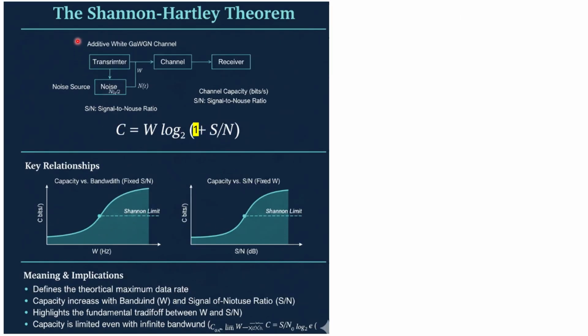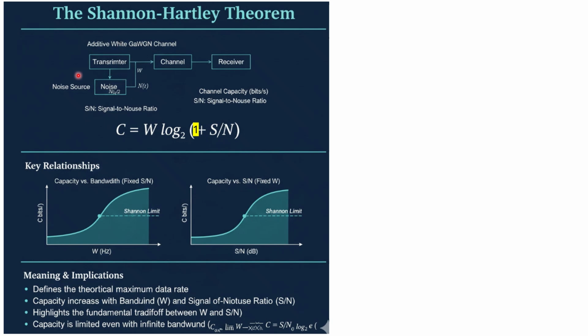As per the Shannon-Hartley theorem, this is the most important formula that you should remember. As per Shannon-Hartley, your channel capacity depends on the bandwidth using this formula: C equals W log base 2 of (1 plus S by N ratio), right?